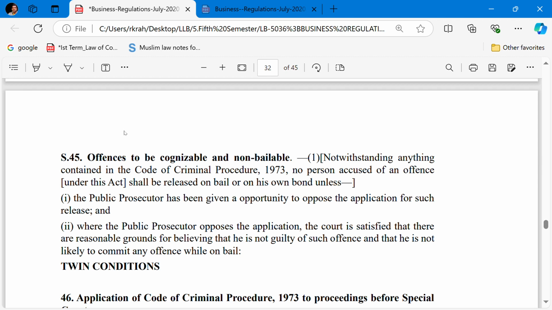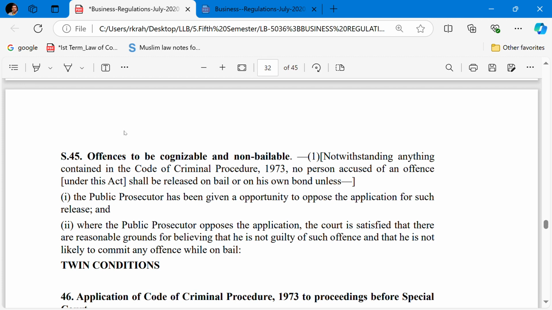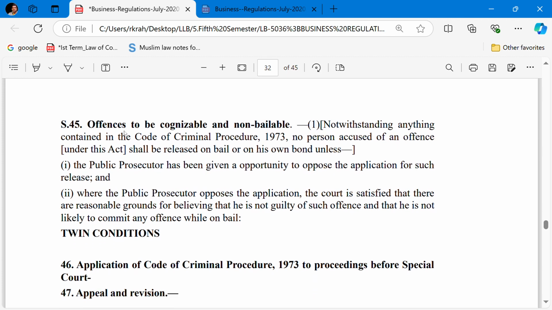Notwithstanding anything contained in the Code of Criminal Procedure, now the Bharatiya Nagarik Suraksha Sanhita 2023, no person accused of an offence under this Act shall be released on bail or on his own bond unless the public prosecutor has been given an opportunity to oppose the application for such release, and where the public prosecutor opposes the application, the court is satisfied that there are reasonable grounds for believing that he is not guilty of such offence and that he is not likely to commit any offence while on bail.